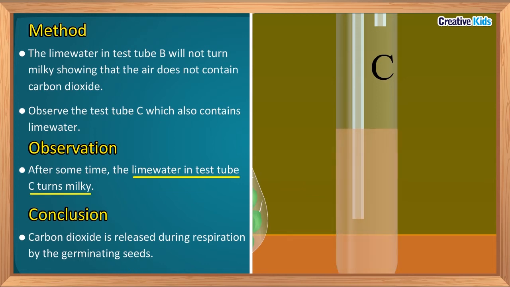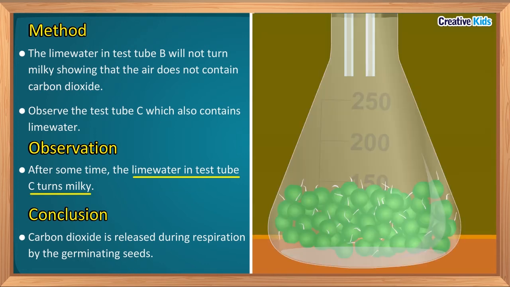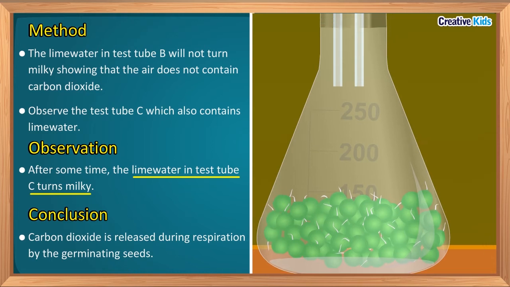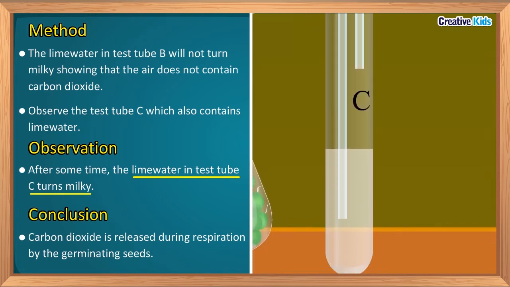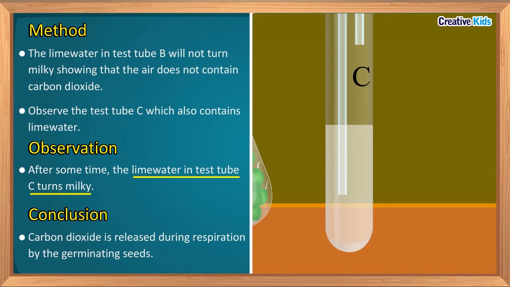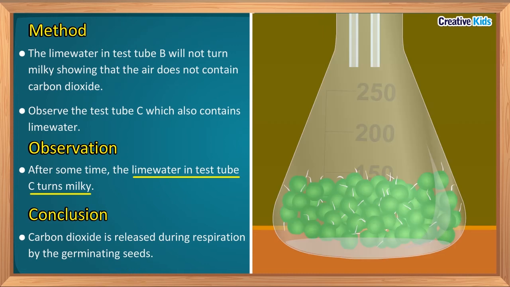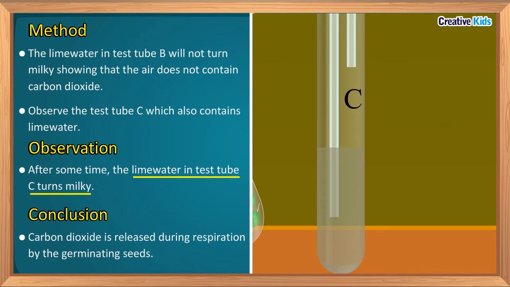Let's understand this. Carbon dioxide was not present in the air that entered the conical flask, and the air that was already present in it was taken out by the suction pump. So, how did the lime water turn milky? From where did carbon dioxide come into the flask? Carbon dioxide is produced by the respiration of germinating seeds. And when this carbon dioxide came in contact with lime water, the lime water turned milky.